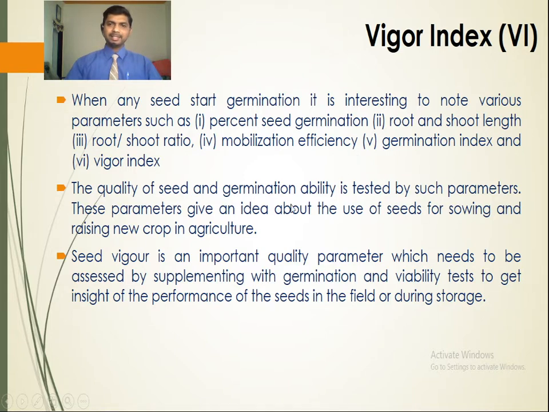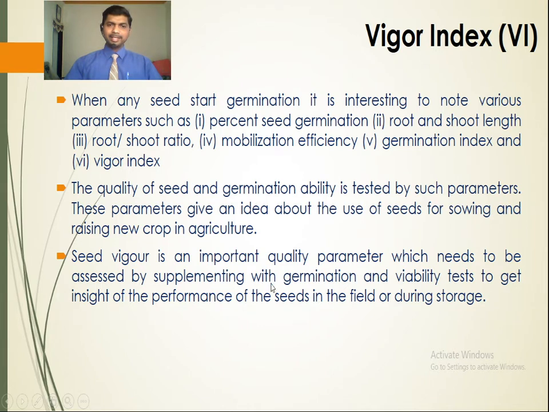Mobilization efficiency. The reserve food material present in the endosperm or cotyledon is broken down by hydrolytic enzymes. These enzymes break the complex compounds into simpler products, which are utilized by the developing embryo for seed germination. So this is the mobilization efficiency, germination index and vigor index. These are the parameters noted during the process of seed germination.